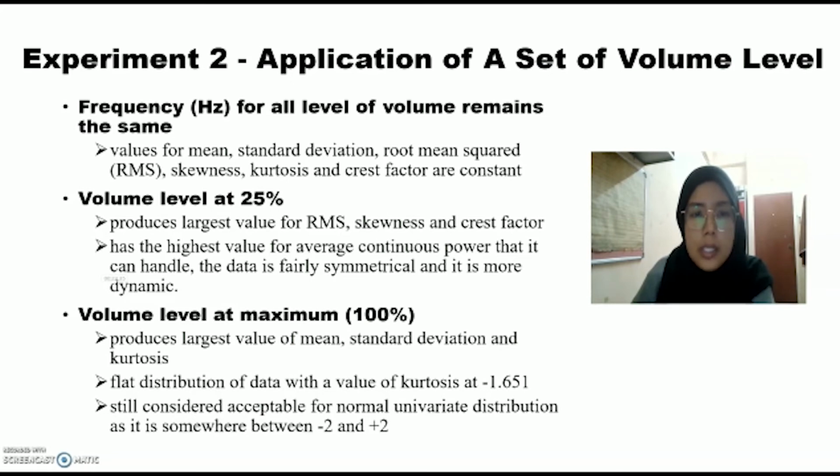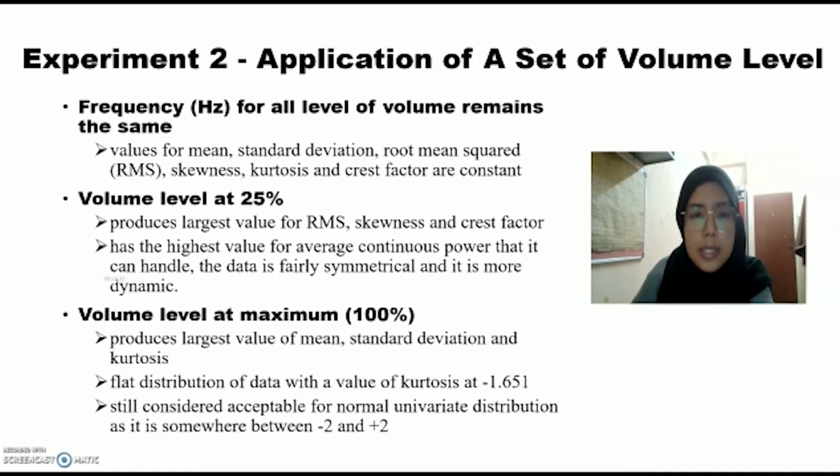When the speaker is at a volume level of 25%, the speaker produces the largest value for RMS, skewness, and crest factor, and it has the highest value for average continuous power that it can handle. The data is fairly symmetrical and it is more dynamic.